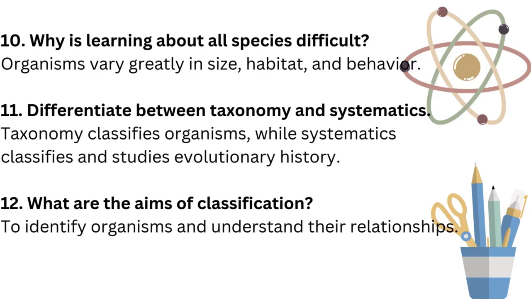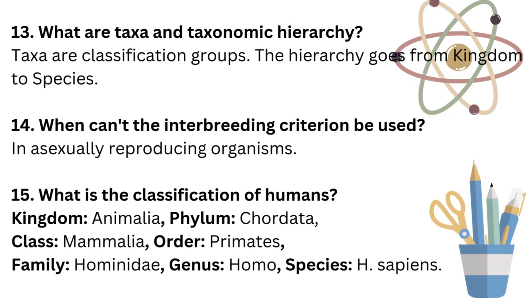What are the aims of classification? To identify organisms and understand their relationships. What are taxa and taxonomic hierarchy? Taxa are classification groups. The hierarchy goes from kingdom to species. When can't the interbreeding criterion be used? In asexually reproducing organisms.